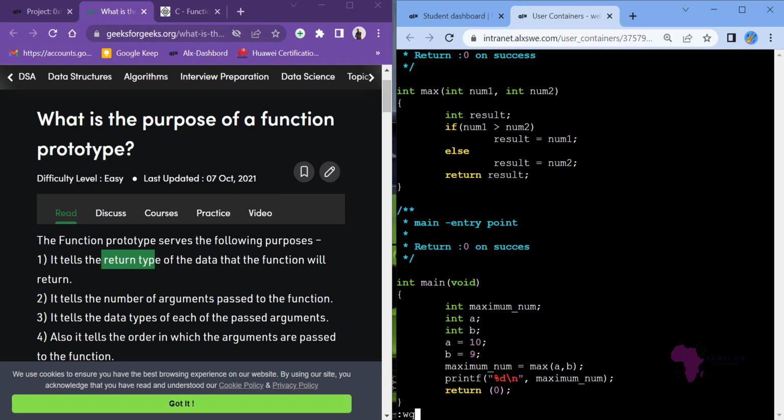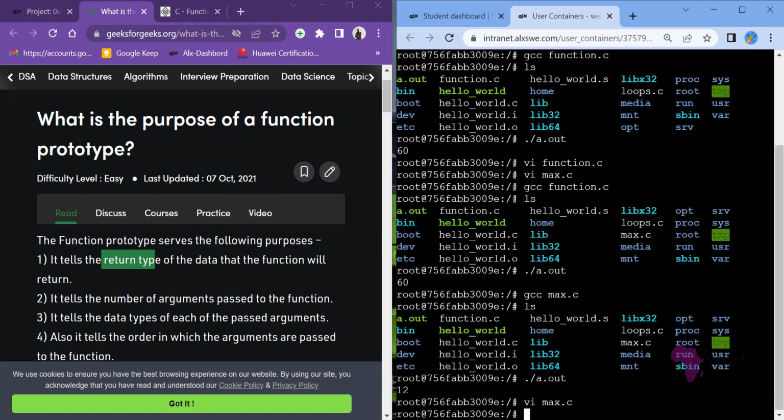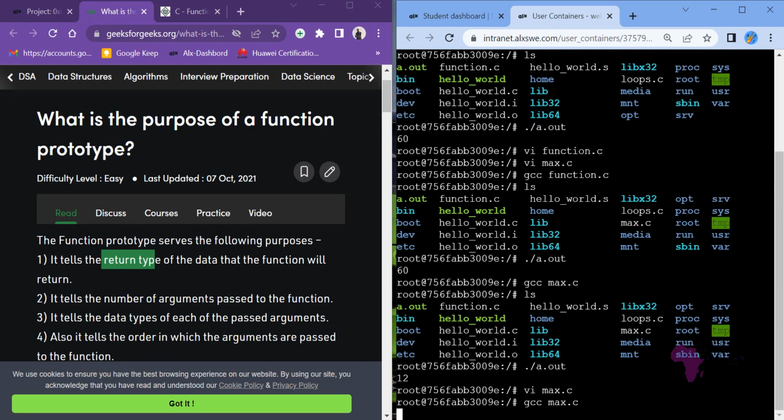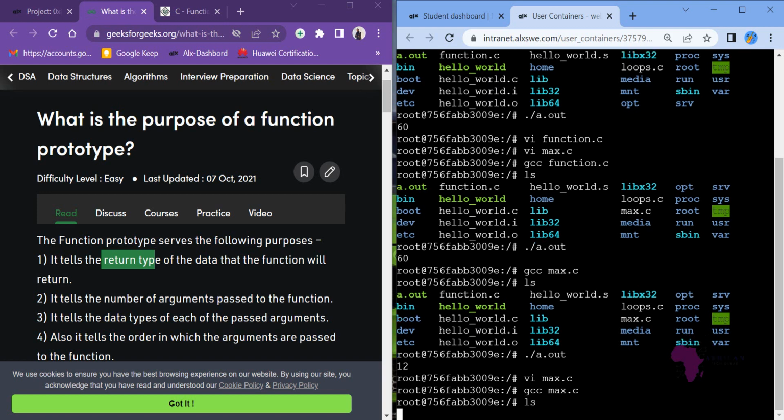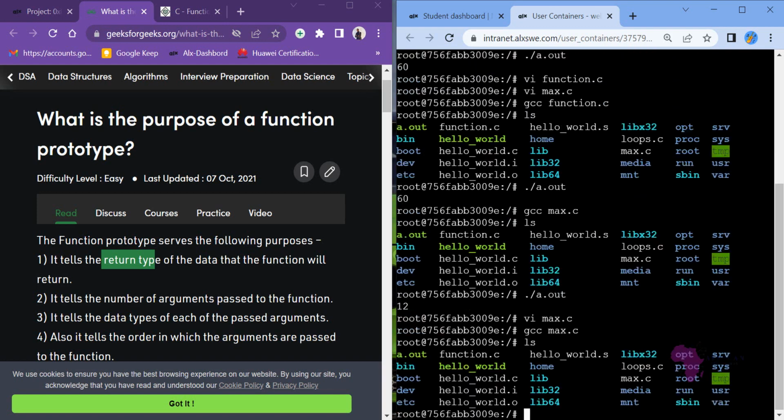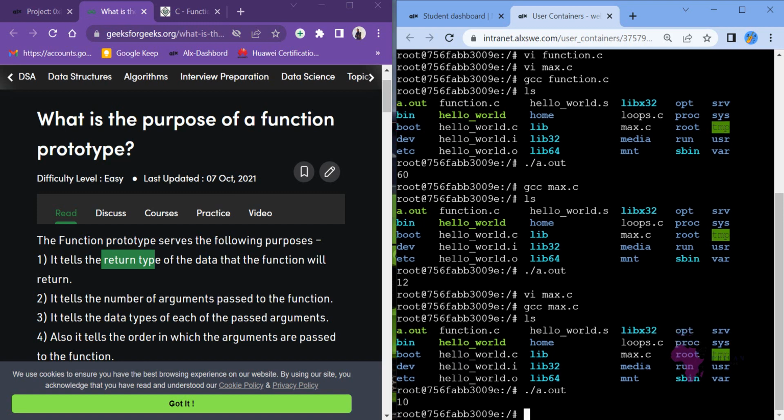Escape, like that. Then what do we run? GCC. We run GCC for max. Okay, let's wait. Yes, it has come. So list files, we have the a.out file. So what is the content of a.out? The a.out file says 10.